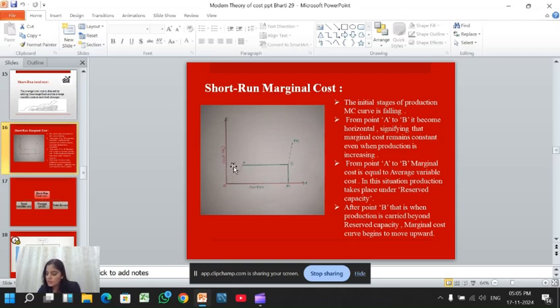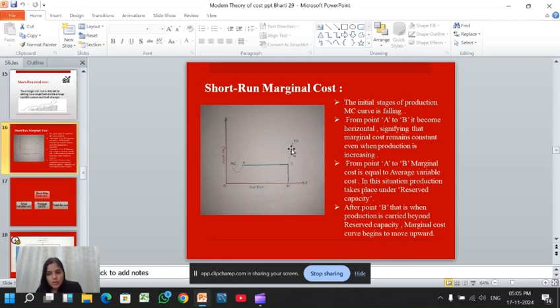Here, MC is falling, and then AB shows it remains constant, and when production is increasing, this is where the reserve capacity is being used. Then from point A to B, marginal cost equals average cost. Here marginal cost and average cost will be equal. After point B, that's when production is carried beyond reserve capacity.